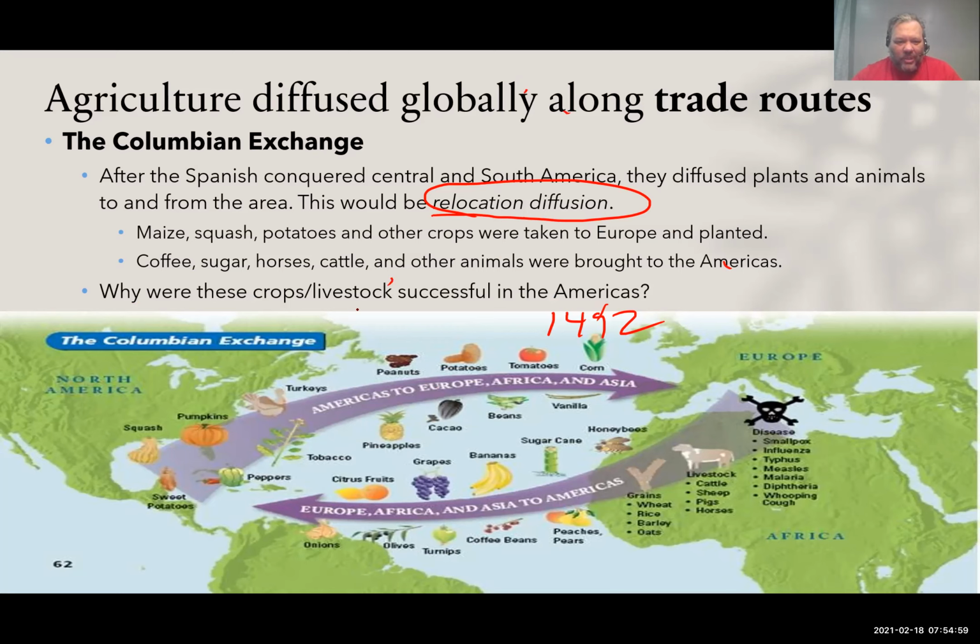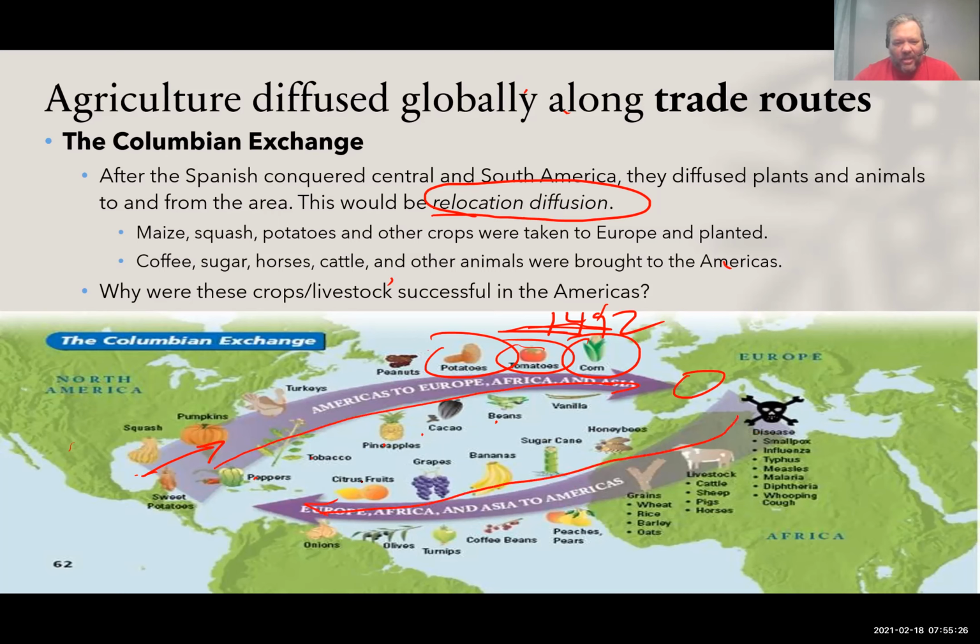All right. And so we can see all the things that came from the Americas. So obviously, corn came over and landed in Europe. Tomatoes, potatoes. Make sure you know those three. Put those three down for your notes. But vanilla, beans, cacao, pineapples, tobacco, peppers. So all these things came from the Americas into Europe, right? And then from Europe came all of this stuff.